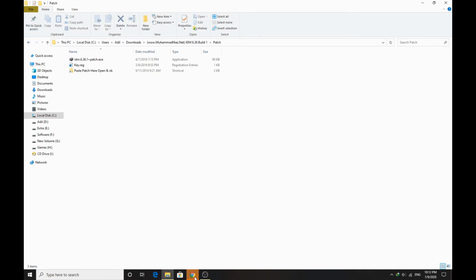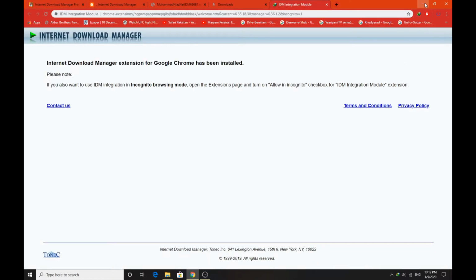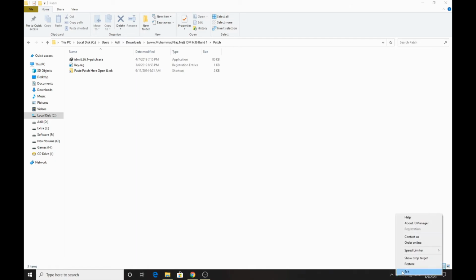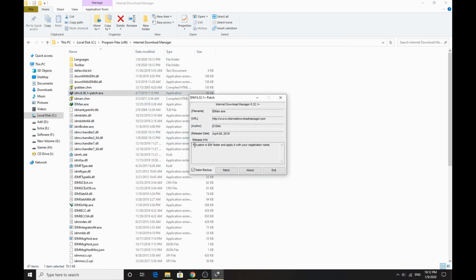Enable the extension in Chrome. Also close the IDM prompt icon. Copy the patch to the installation folder. Go to the folder and right click, run as administrator. Patch the file.